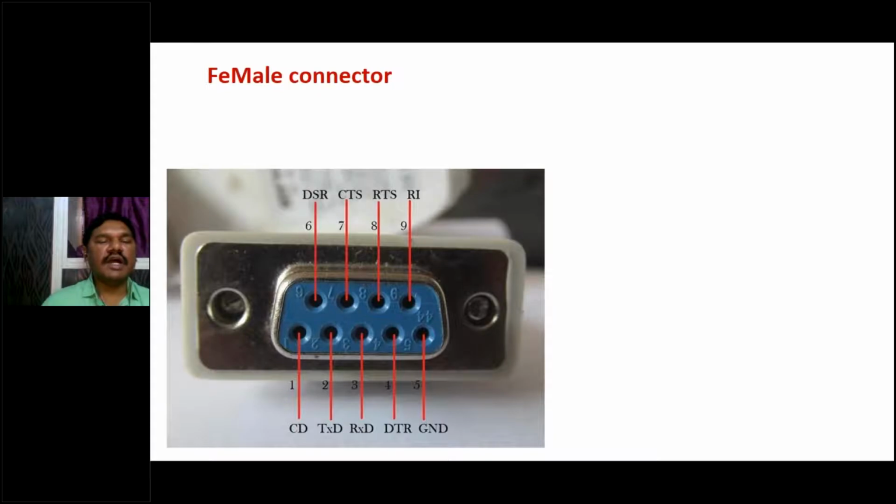This is the female connector. Instead of pins, we have holes here. That's what is called the female connector.